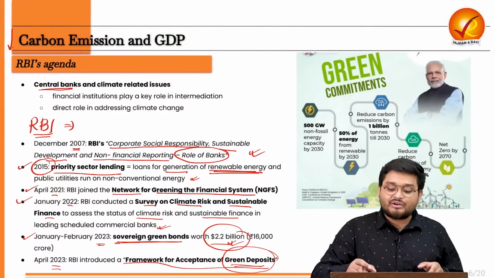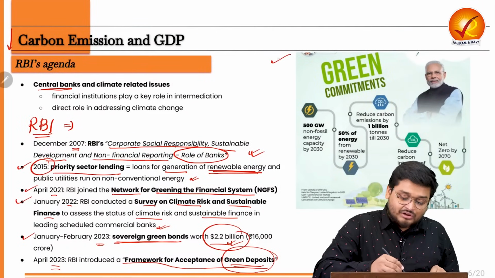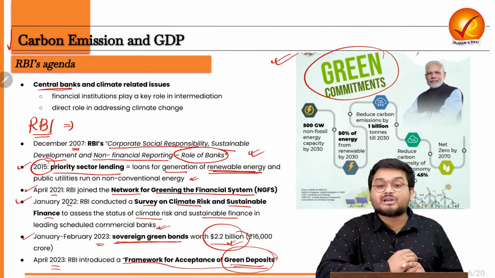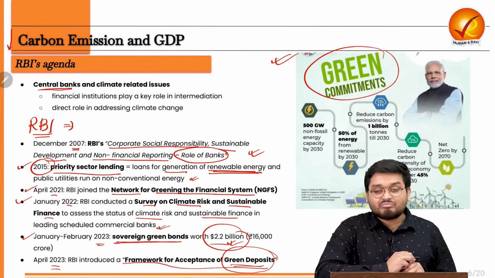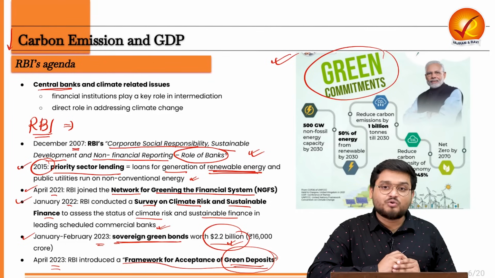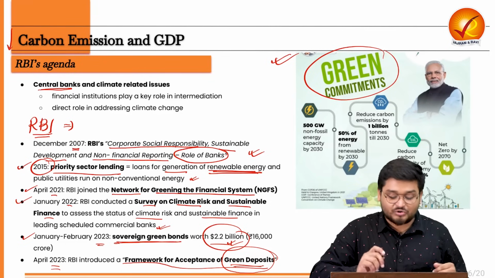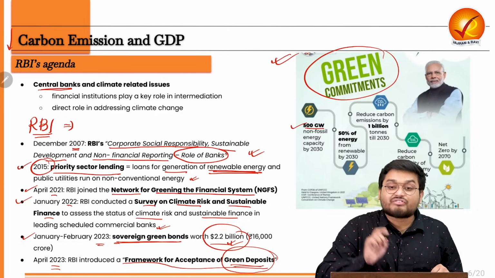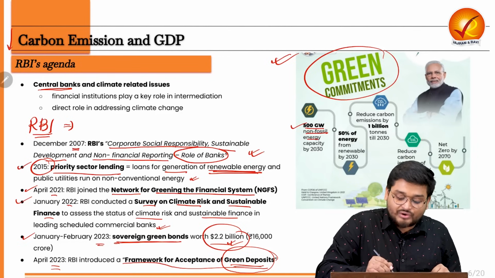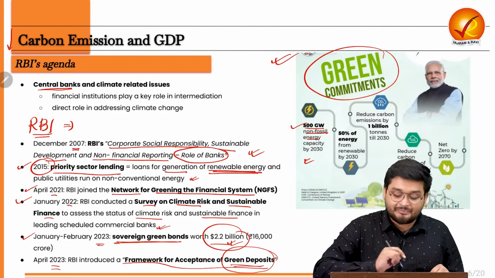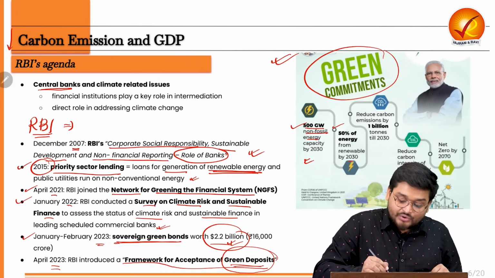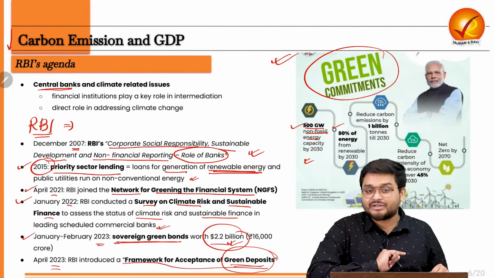While on the government side, we have to understand that the government of India had its various green commitments under the Panchamrit. So the government of India is trying to diversify its green portfolio via these 5 ways. The first is about achieving around 500 gigawatt of non-fossil fuel energy capacity by 2030. Then it is also trying to achieve 50% of energy from renewable sources by 2030.